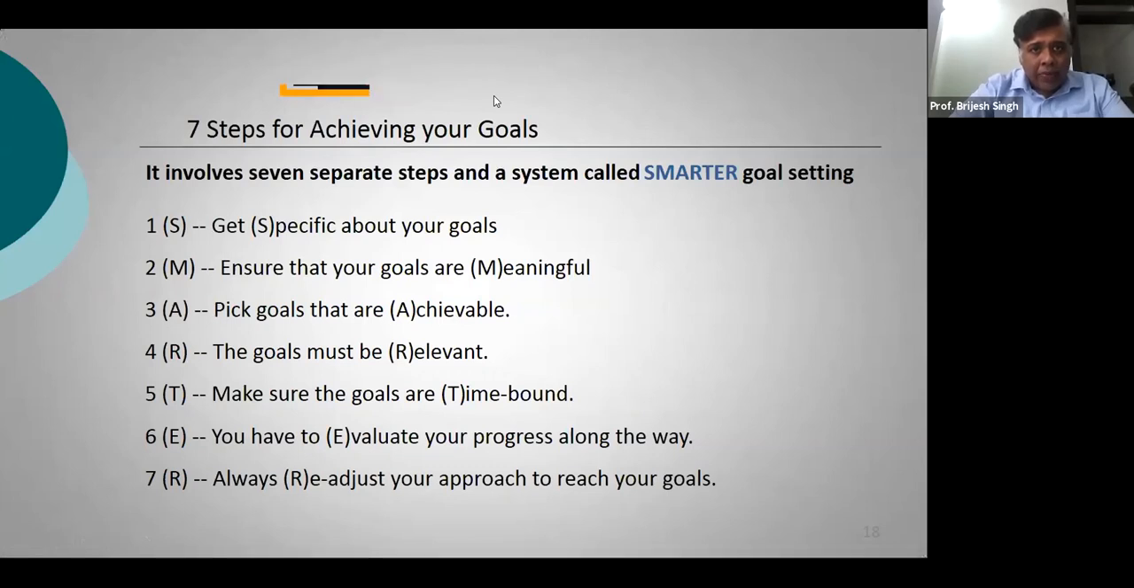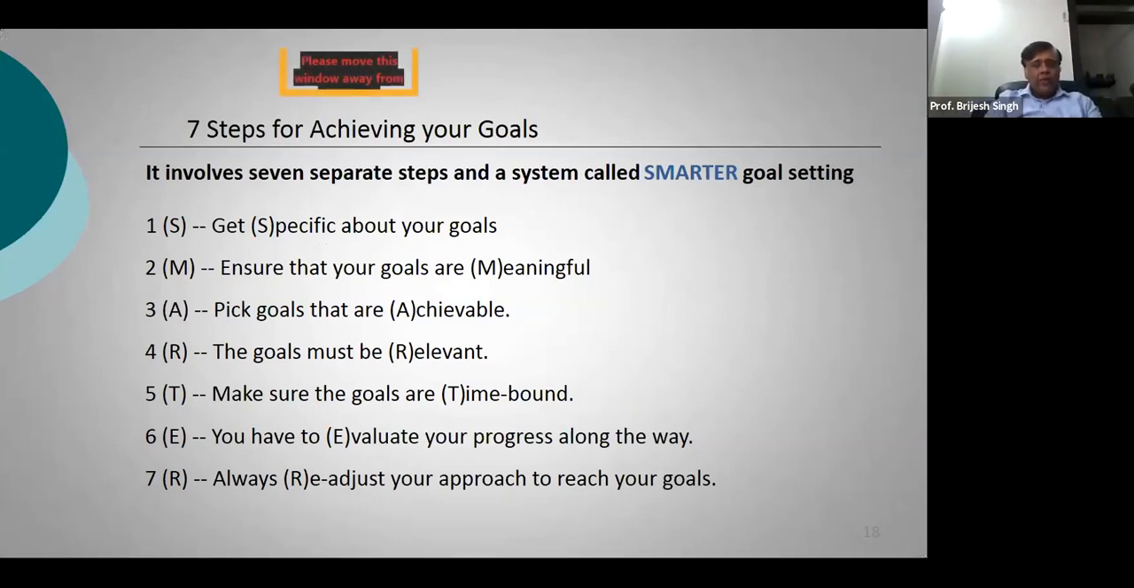Now, what is SMARTER? SMARTER stands for specific, meaningful, achievable, relevant, time bound, evaluate, and readjust. So what do we mean by this? We say that the goal should always be specific.